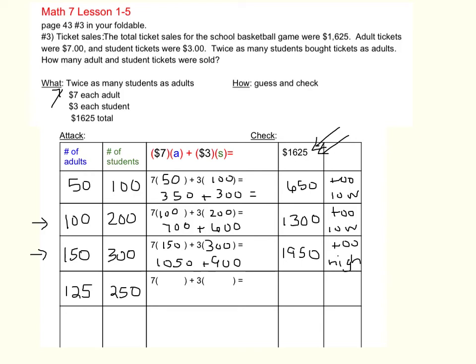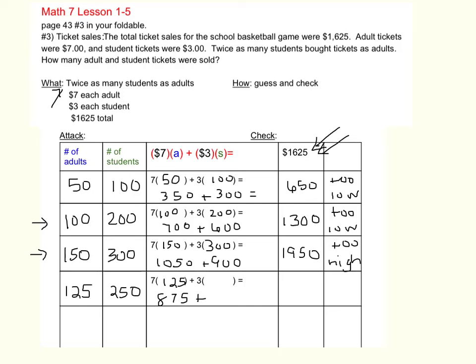So again, $7 for each adult ticket. So 7 times 125 is $875. And our student tickets are $3 each.